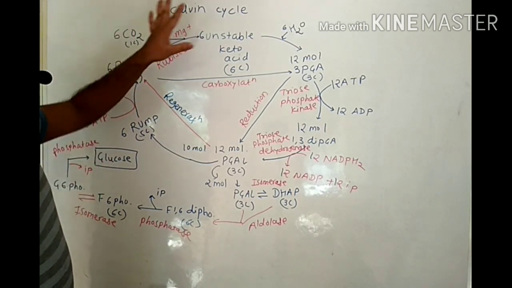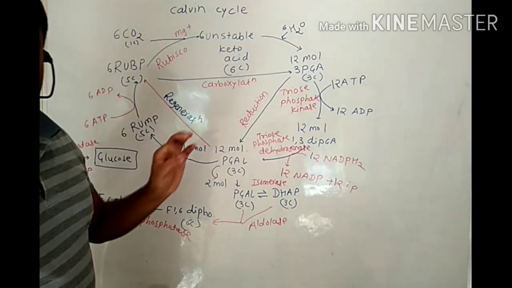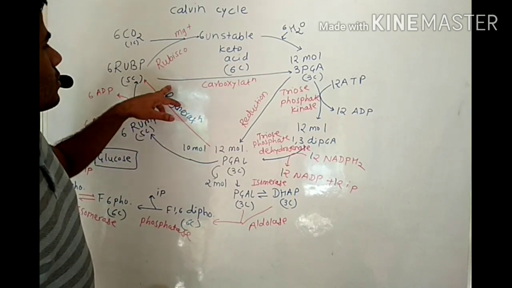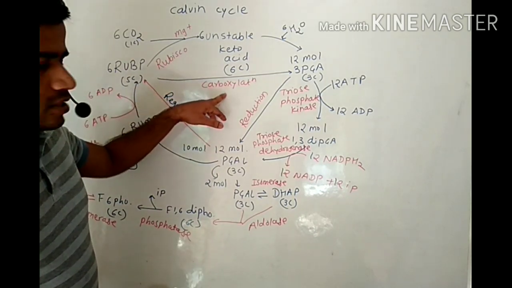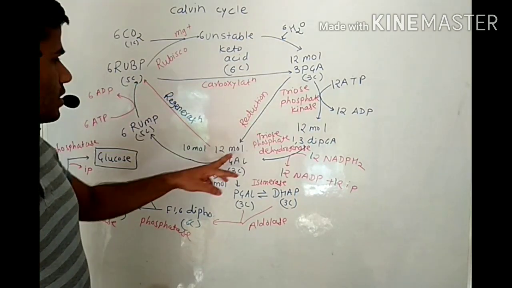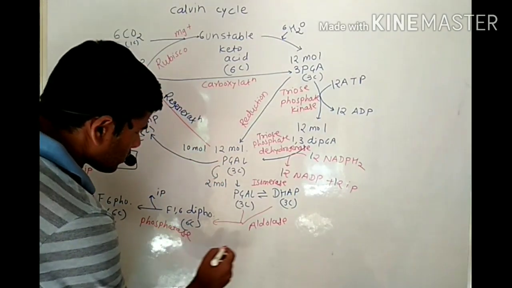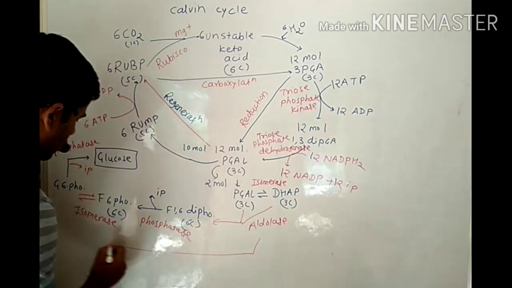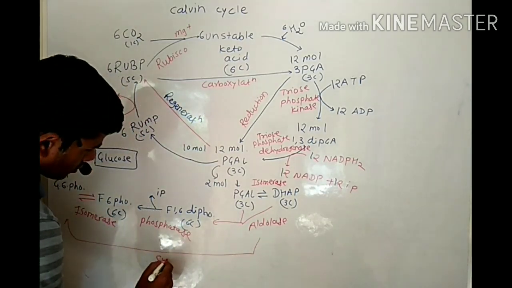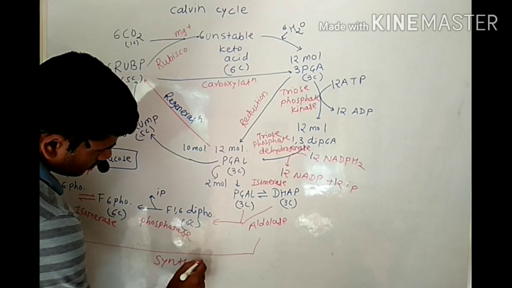Okay, this reaction is nothing but the Calvin cycle. Here carboxylation takes place, second is reduction, then regeneration, and this phase is nothing but the formation of glucose, the synthesis phase.